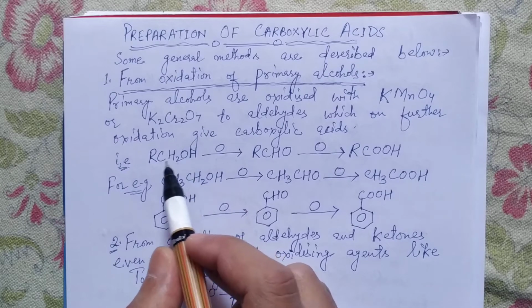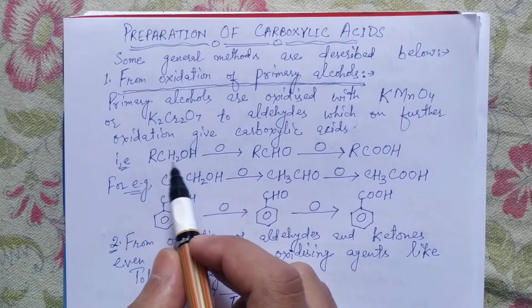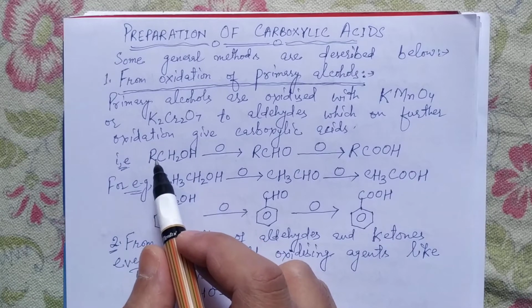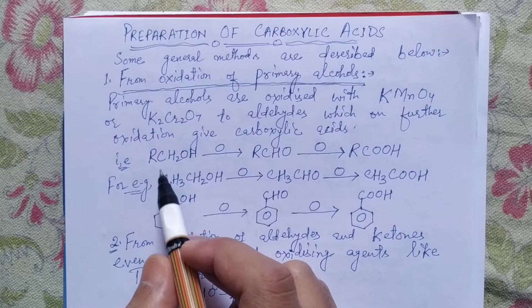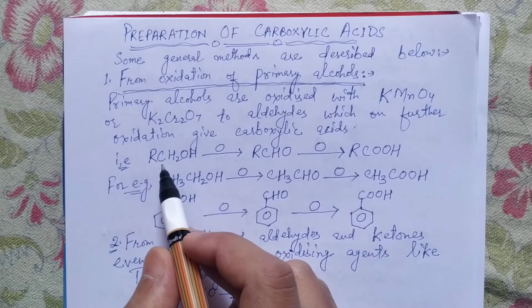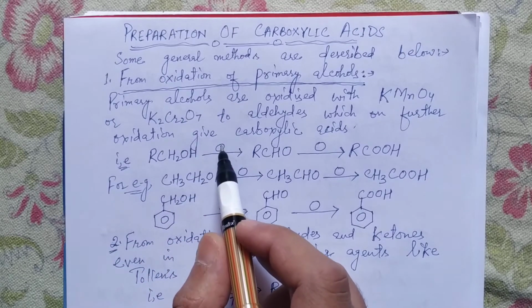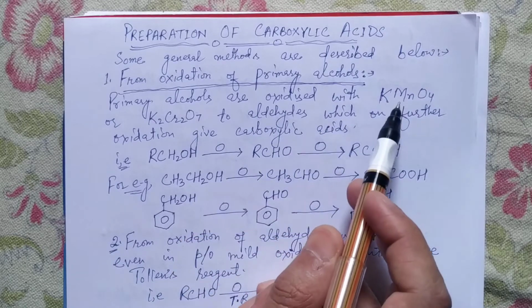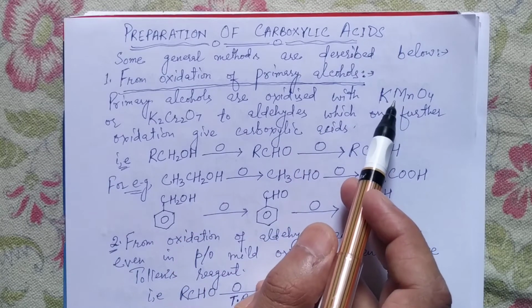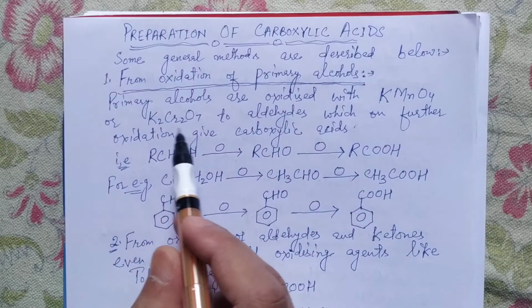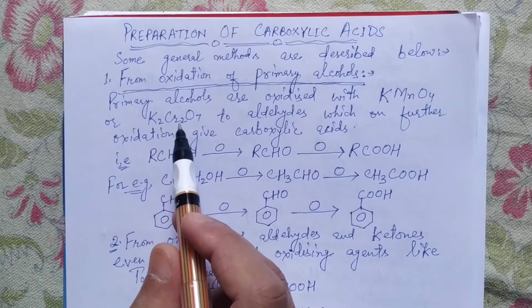So here you are seeing that this is a primary alcohol, where the carbon bearing the hydroxyl group is attached to just one R group, that is alkyl or aryl. So this is of primary nature. This undergoes oxidation in presence of well-known oxidizing agents like potassium permanganate, KMnO4, or K2Cr2O7, that is potassium dichromate.